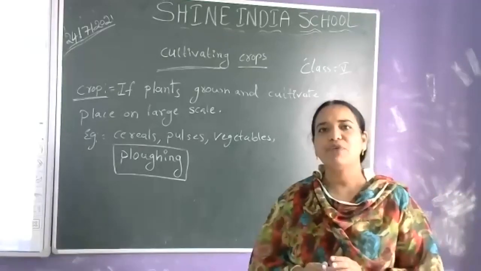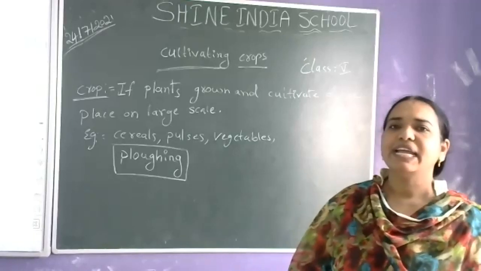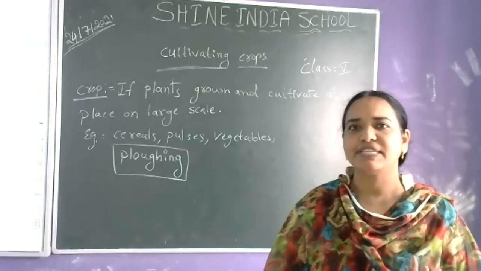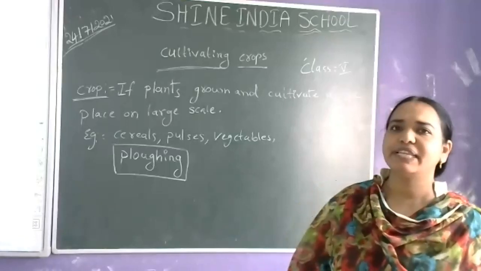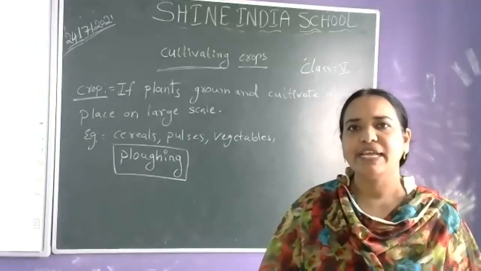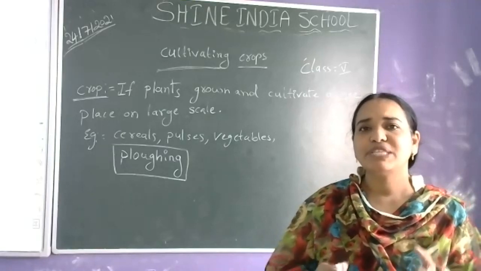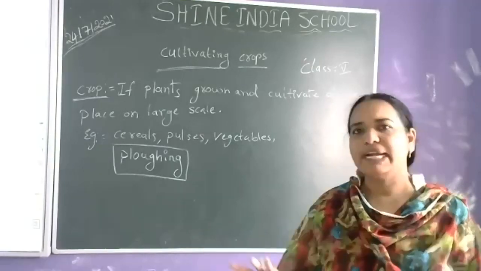So in ploughing, what happens to the field? The soil loosens and it allows the right amount of air to the seeds. So with that the seeds will germinate easily, and they will get the water easily. The seeds will get the water and air easily if the soil is loosened. So the loosening process of soil is called ploughing or tilling.